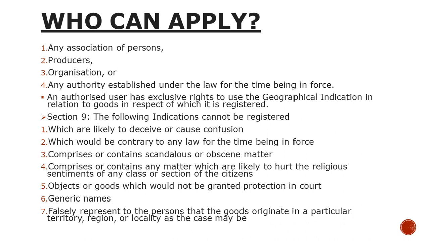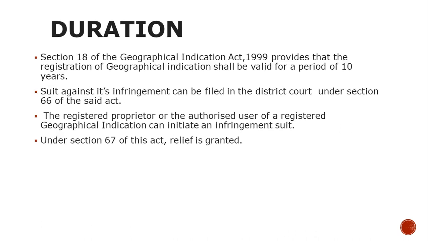Any producers, organization, or authority established under law for the time being in force, or any association of persons. Under Section 9, the following cannot be registered: marks likely to deceive or cause confusion, or contrary to any law; those comprising or containing scandalous or obscene matter, which would not be granted protection in court. Generic names also are excluded. The territory, region or locality is also considered. It cannot be given false representations.